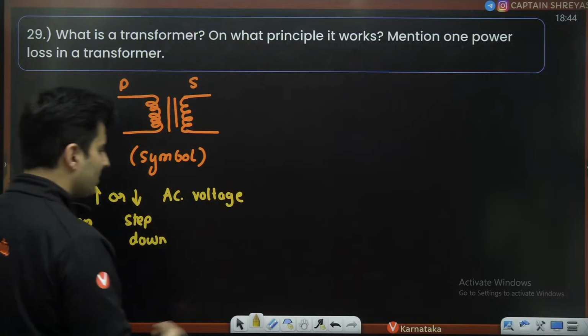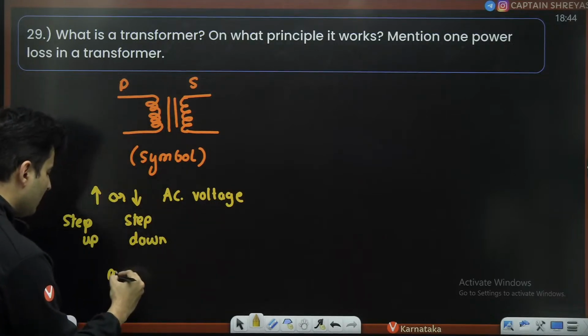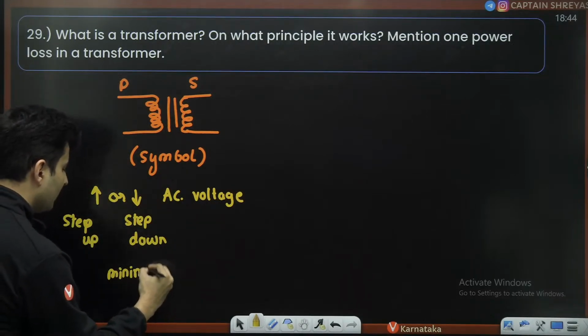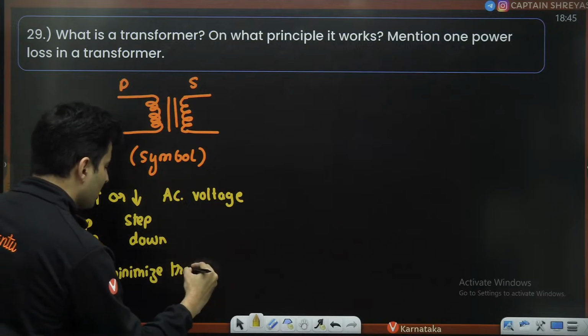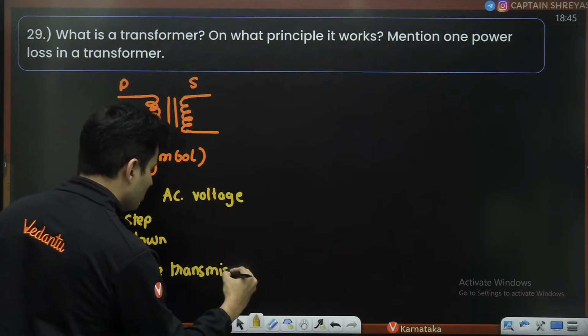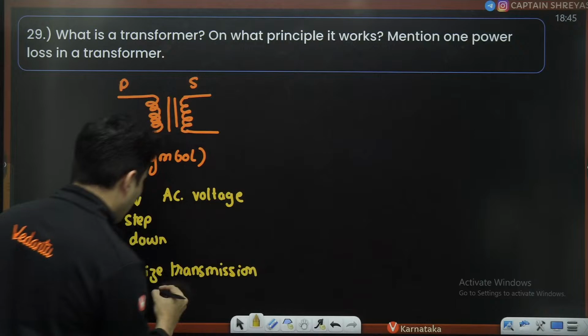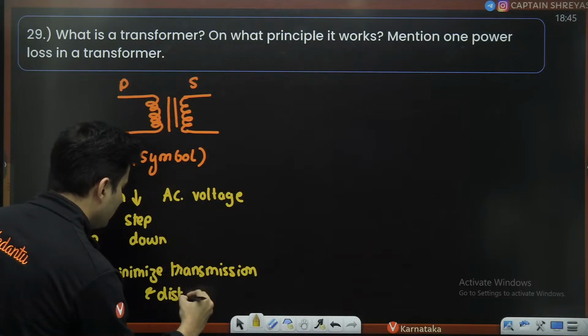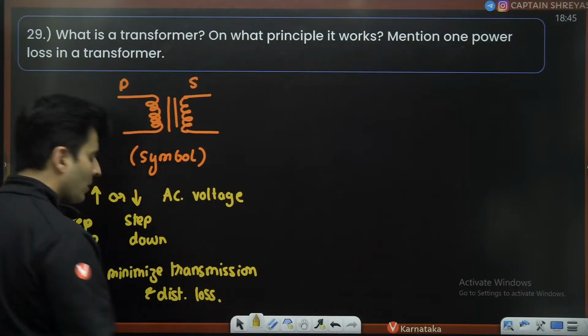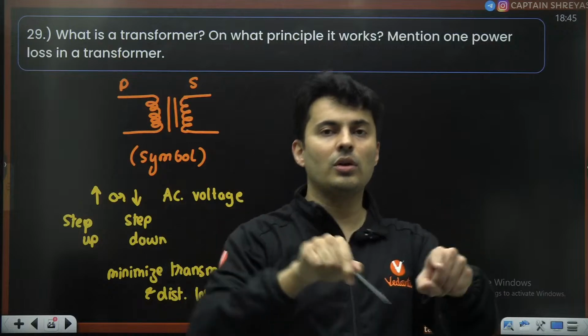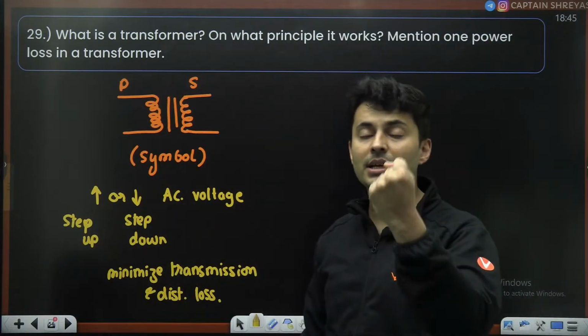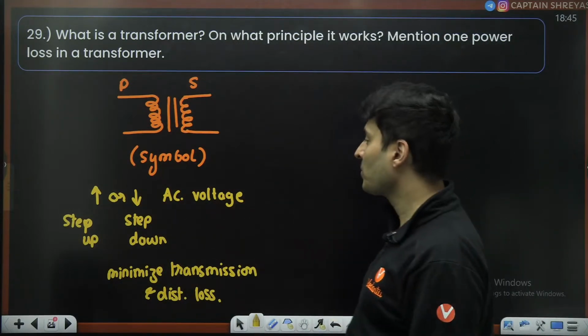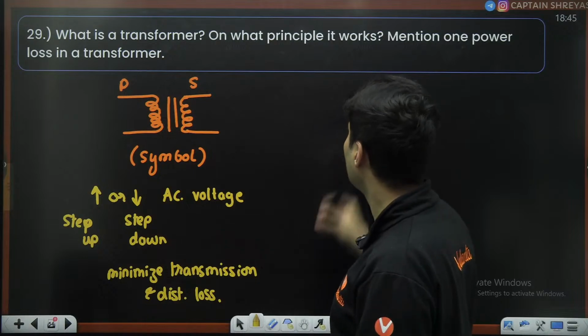And transformers are used to basically minimize the transmission and distribution losses. From the power plant to your home, electricity should be conserved as much as possible. So that is why you use a transformer.